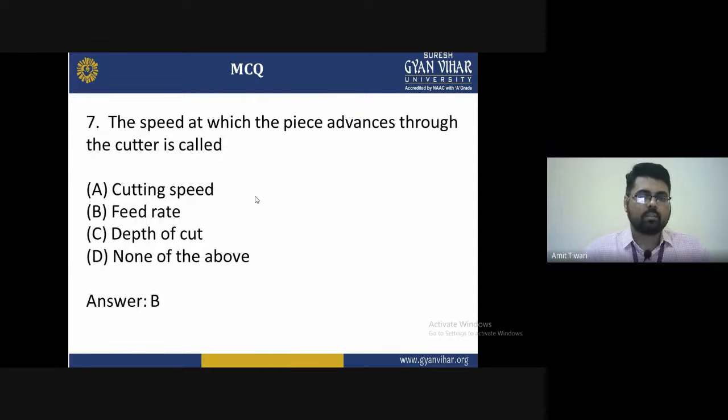Seventh: the speed at which the piece advances through the cutter is called? Options are A, cutting speed, B, feed rate, C, depth of cut, D, none of the above. The correct answer is B, feed rate. So the speed at which the piece advances through the cutter is called feed rate.